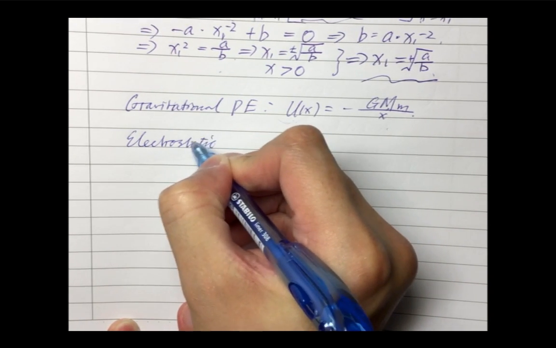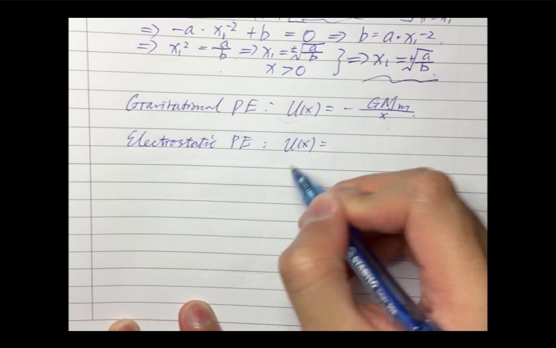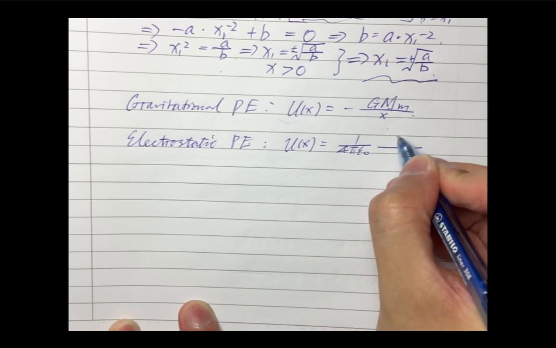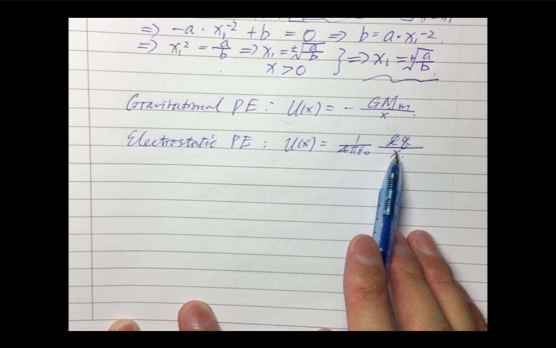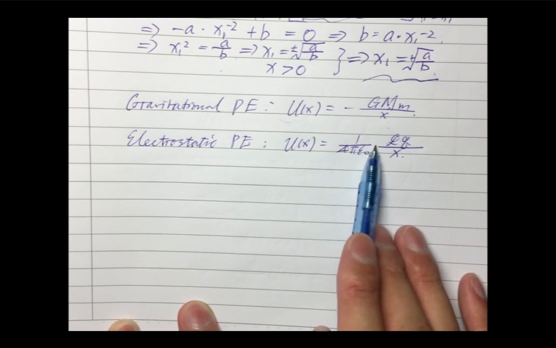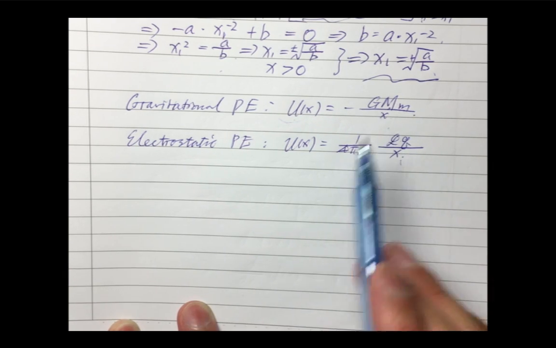electrostatic potential energy. It's in the electric world. I also use U(x) to represent it. It's written in this way. And this capital Q is just like this capital M, and this lowercase q is just like this lowercase m. And these two things are just constants. You don't need to care about this. And this x is the same thing.